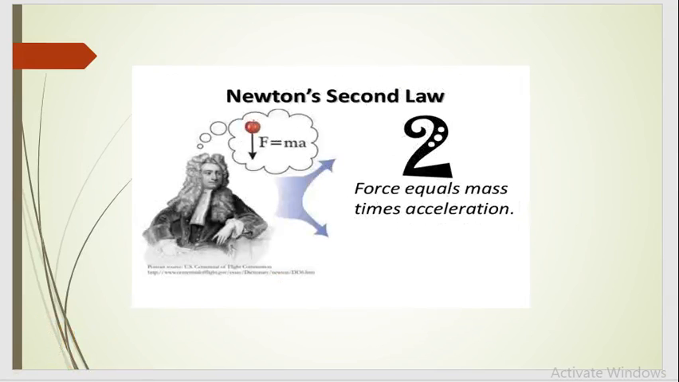Now let's move towards the second law of motion. It's F equals ma. The rate of change of linear momentum of a rigid body is directly proportional to the applied force and takes place in the direction of the applied force. In mathematical form, F equals ma: force equals mass times acceleration.